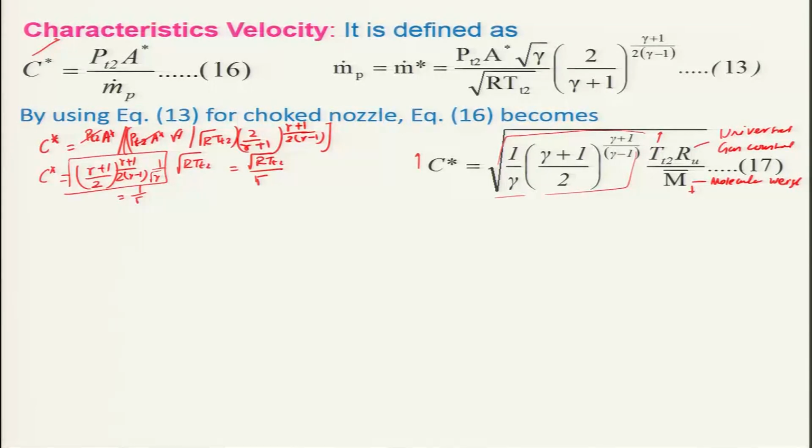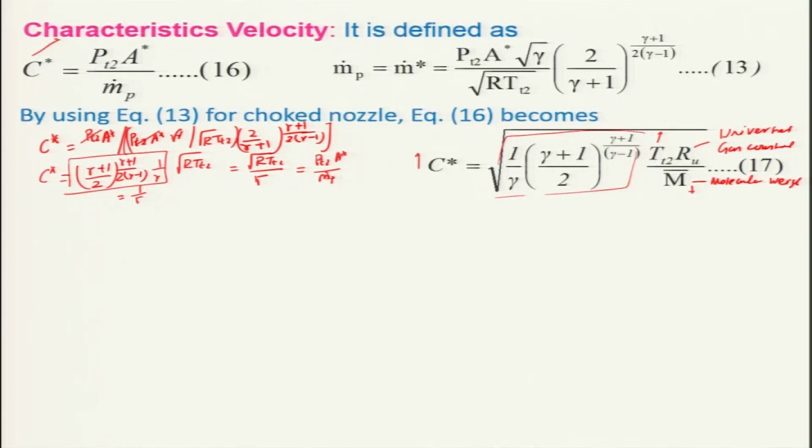Besides this, you can also look at C star equal to PT2 S star by m dot p. It indicates the capacity of the propellant to produce a certain chamber pressure for a certain mass flux of the propellant, that is m dot p by throat area. Interestingly, it also says what is the extent of combustion that can take place in the thrust chamber.